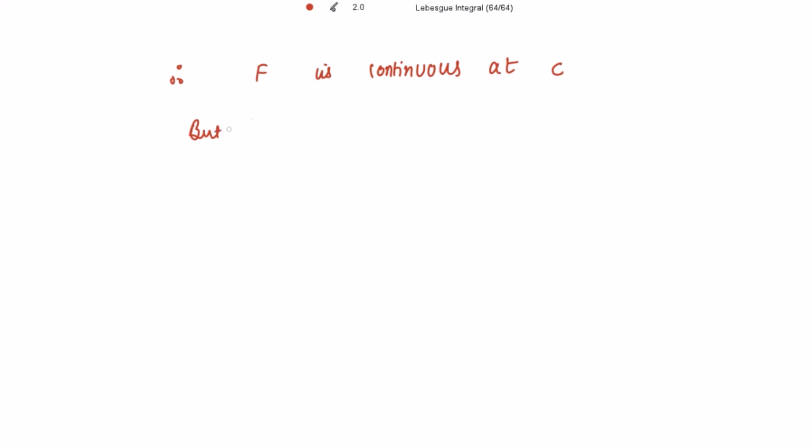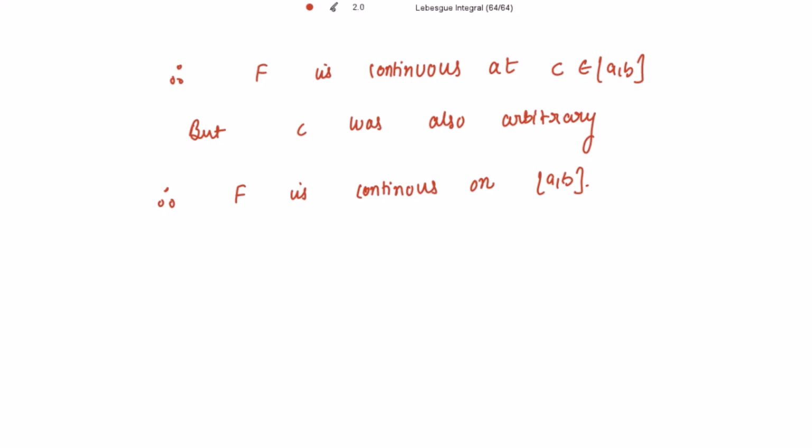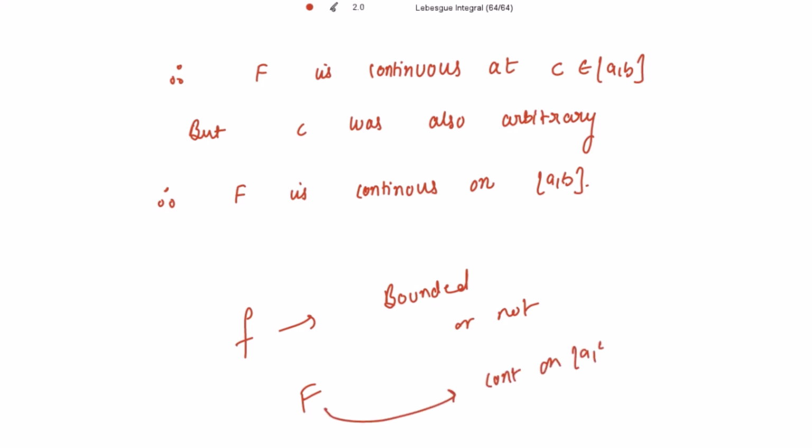And also because c belongs to the closed interval [a, b], any point can belong to the closed interval [a, b], so c is also arbitrary. So therefore we can write now that F is continuous on the closed interval [a, b], right? So for both the cases, whether small f is bounded or not, we have shown that the capital F is continuous on the closed interval [a, b]. So one thing is proved.